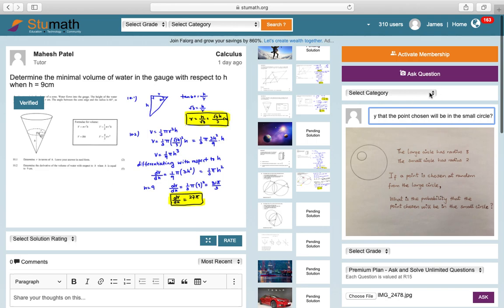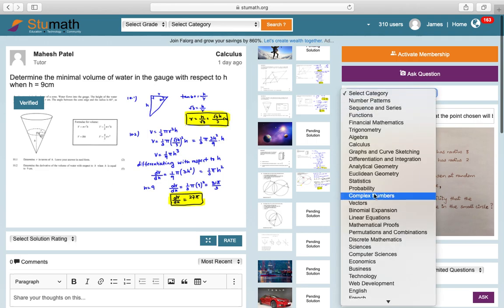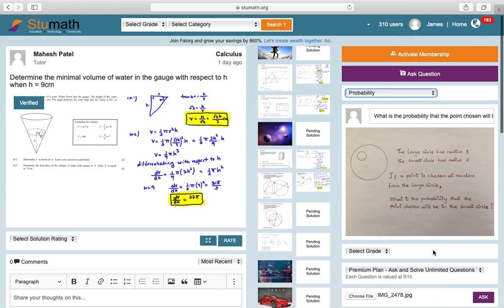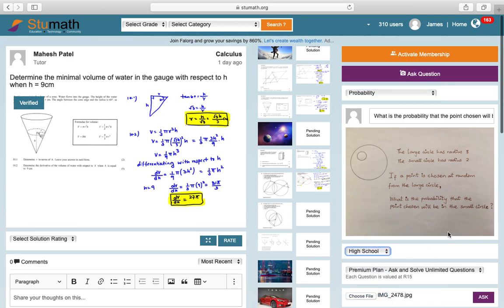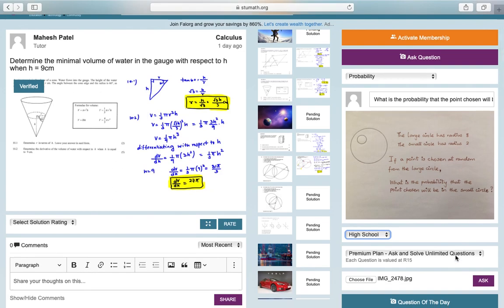That's a question that falls under probability. We would select the grade. Let's say that's a high school question, and we're good to go. As soon as you fill in all these items in the form, you're good to go.